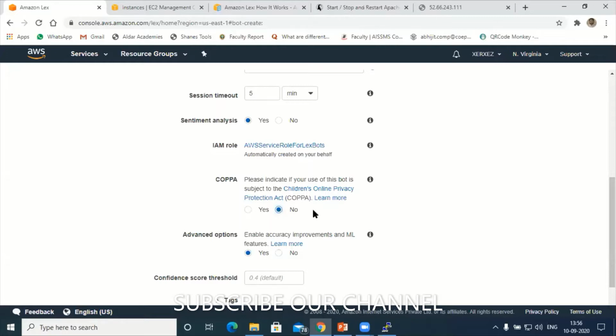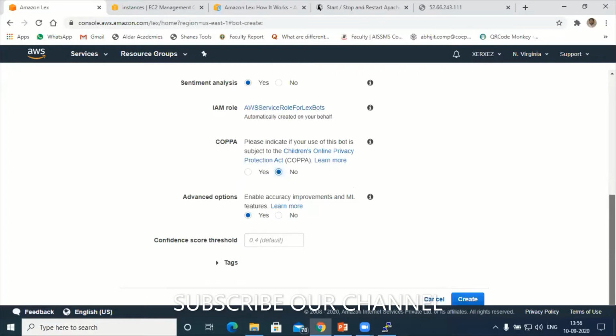Now next is advanced options, accuracy improvement and ML features. I will try to deploy ML features also here. Next is confidence score threshold. That means the maximum time to reply. By default it is 0.4 seconds, and the same thing, I'll set a 0.4 threshold here. Next, create the bot. Hope you are clear. It's very simple.